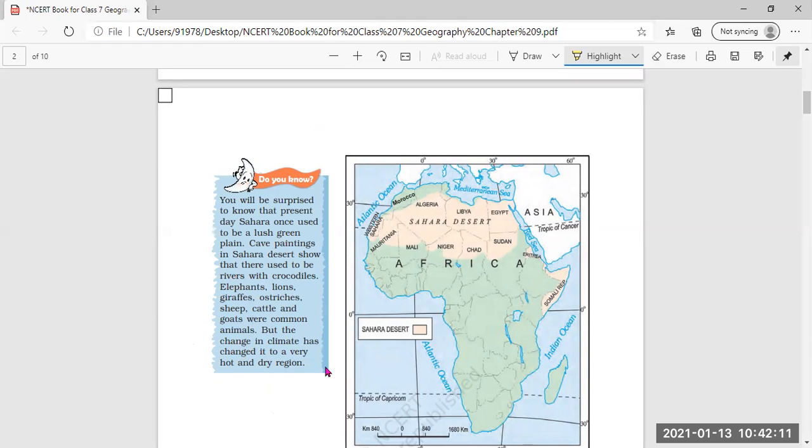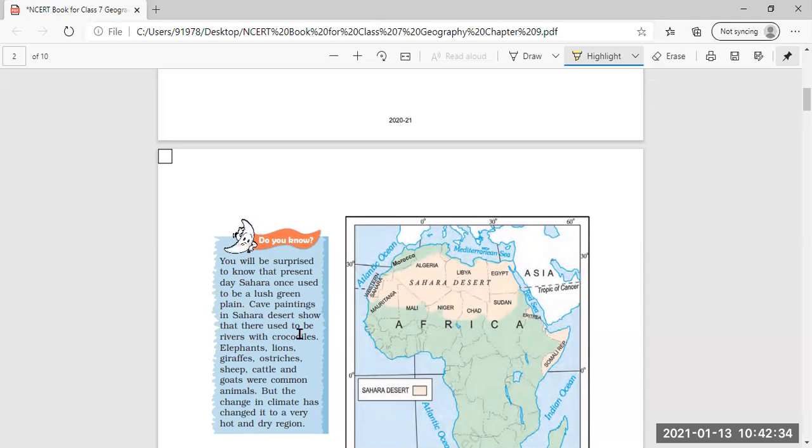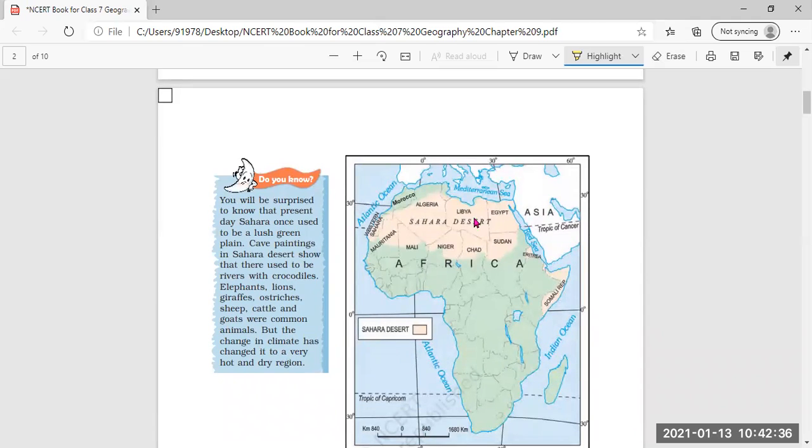But the change in climate has changed it to a very hot and dry region. You can see here in the Africa part, with the pink color, the Sahara Desert.